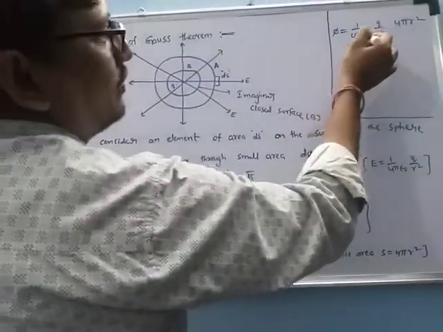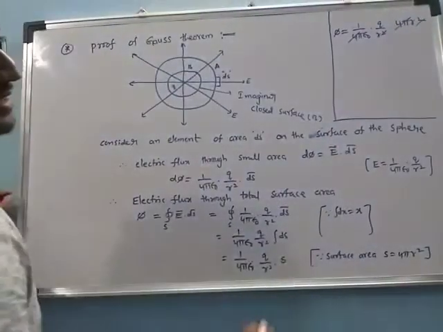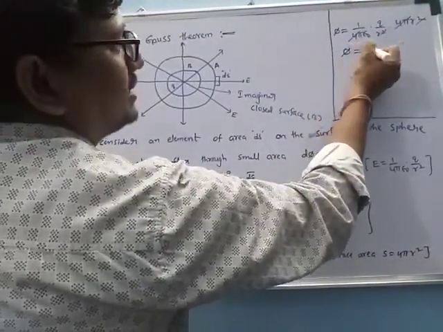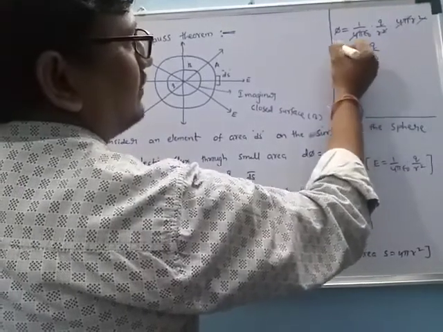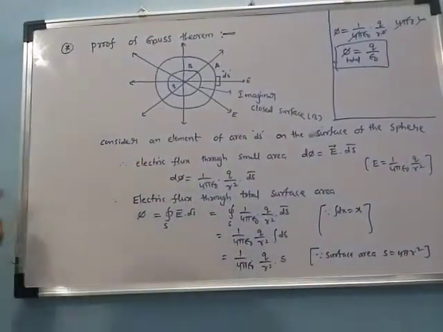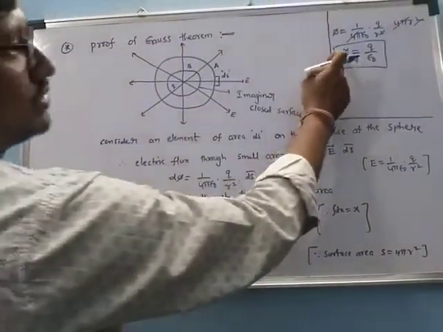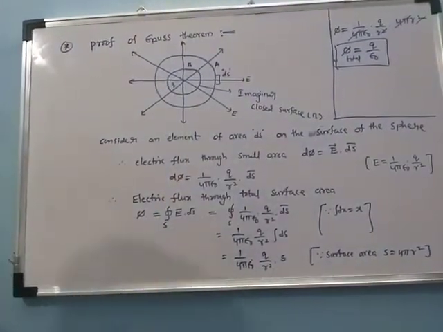The 4 pi r square gets cancelled. The remaining is phi equal to q by epsilon naught. This is the total electric flux. This is the proof of Gauss theorem: the total electric flux is equal to q by epsilon naught.